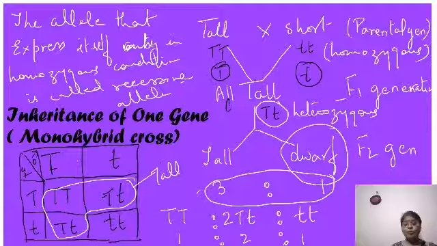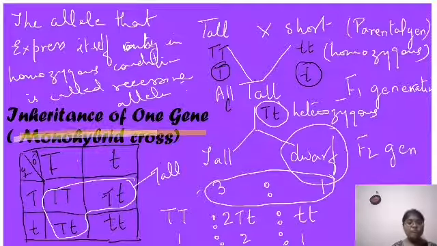Based on this cross, I have also written for you, it's a monohybrid cross. Why am I saying it's a monohybrid cross? Because mono means single, and since we are doing cross fertilization, so it's a hybrid. We are choosing two different plants, so it's a hybrid.